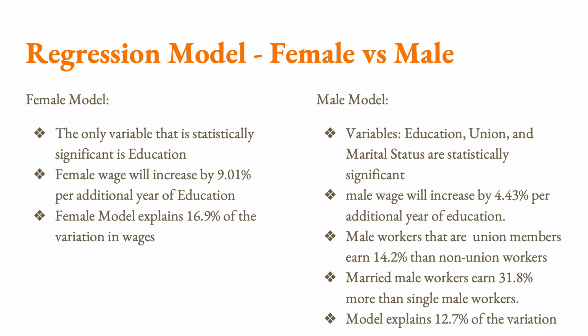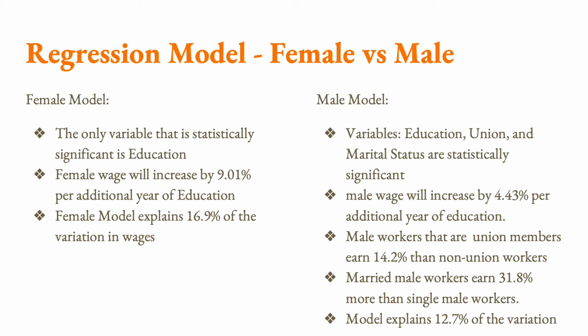The second model is a female model, which was controlled to display only female worker data. The only significant variable is education. Female workers' wages will increase by approximately 9% per additional year of education. The female model explains 16.9% of the variation in wages.